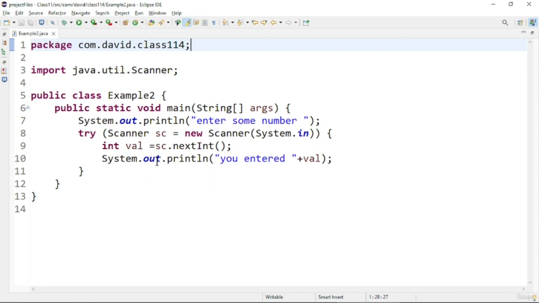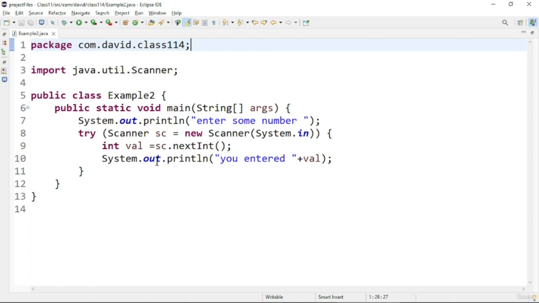So in this lecture we are seeing the feature called try with resources, which will automatically close the resources for us. Any resource which implements the AutoCloseable interface can be used in try with resources, and it can automatically close the resources for you. So you don't need to check for a particular resource and then close it. We don't need to do that anymore. We can use try with resources.